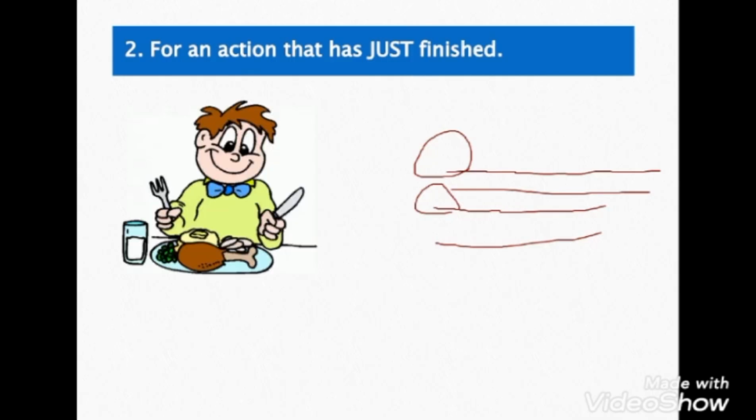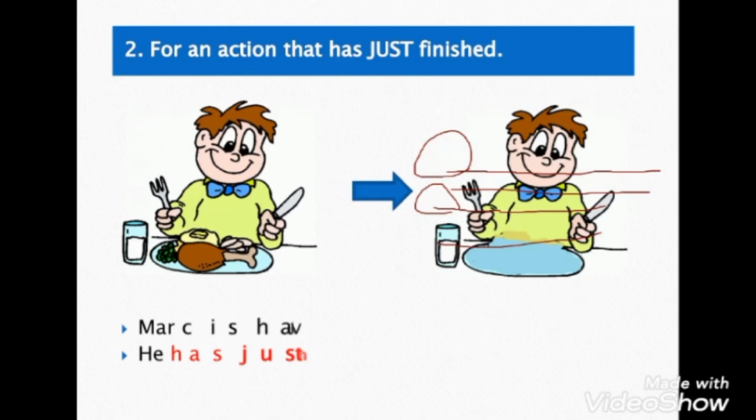Okay, like this boy. Read the examples, Yusuf. Mark is having lunch. He has just had lunch. Great. This is an action that has just finished.